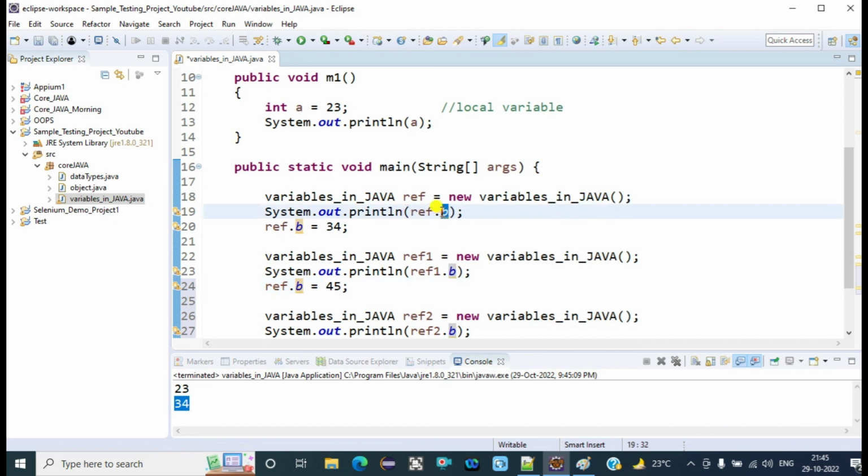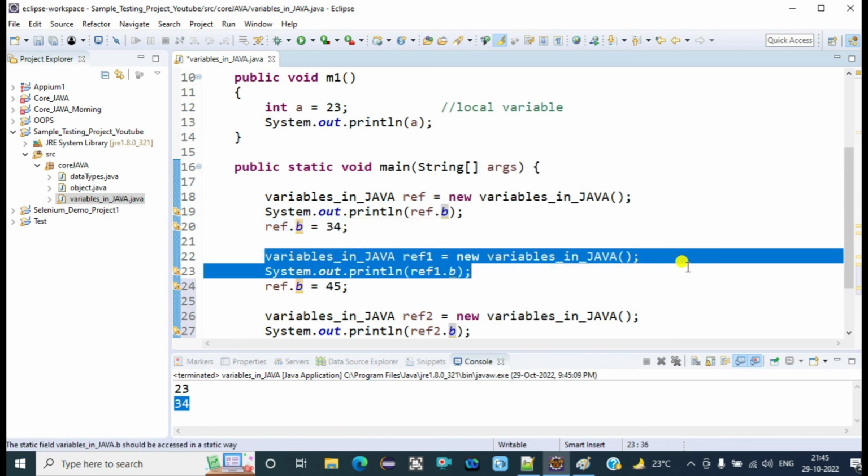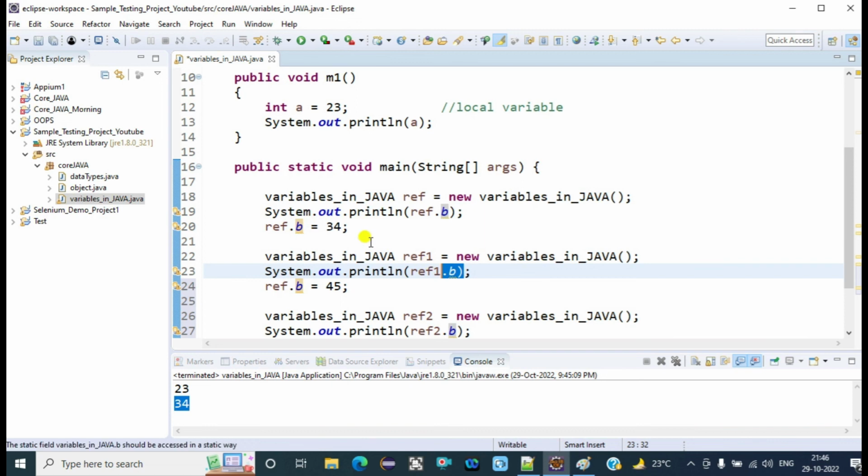So firstly it will display 23 on the console, and after that we updated the value of b to 34. From the second object we are calling b, so it will display the last updated value, 34. Again we are updating the value from the first object to 45, but it doesn't matter, that value will get reflected for all the objects.